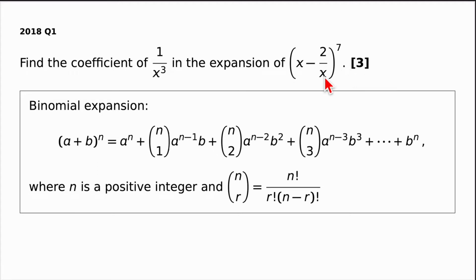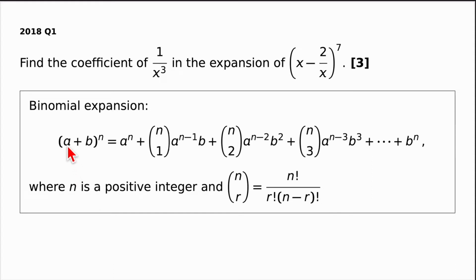One way to solve this is to use the binomial expansion, which you're given. It says that a plus b all to the power of n can be written like this, the sum of a whole bunch of terms. The coefficients of each term are given by these. These are called the binomial coefficients, and they can be written in terms of the factorial, or there's even a button on your calculator that works them out called the NCR button.